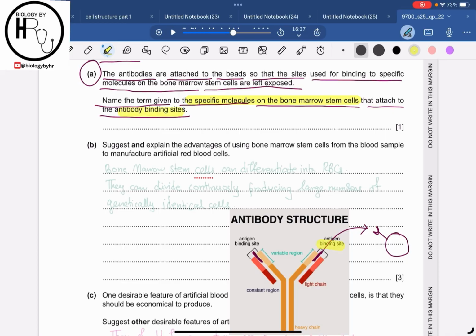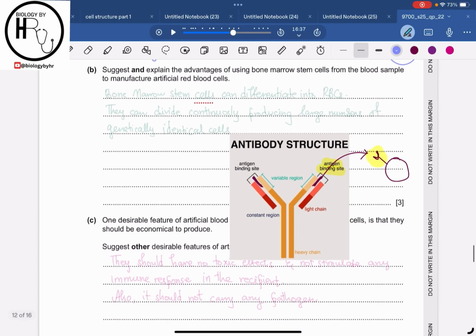So the antibody binding sites are basically the antigen binding sites. So the antigen of the bone marrow stem cell is basically going to attach to the antibody binding site. So the answer would be the antigen, right? Now let's move on to part B over here.